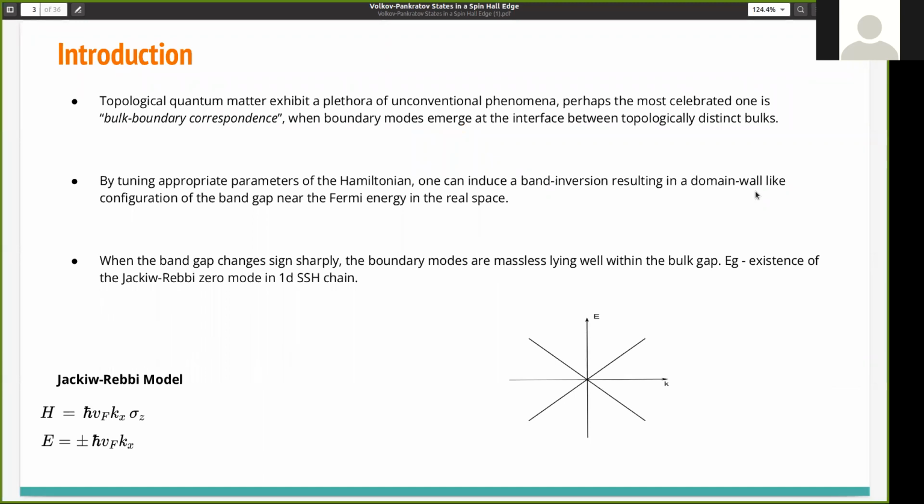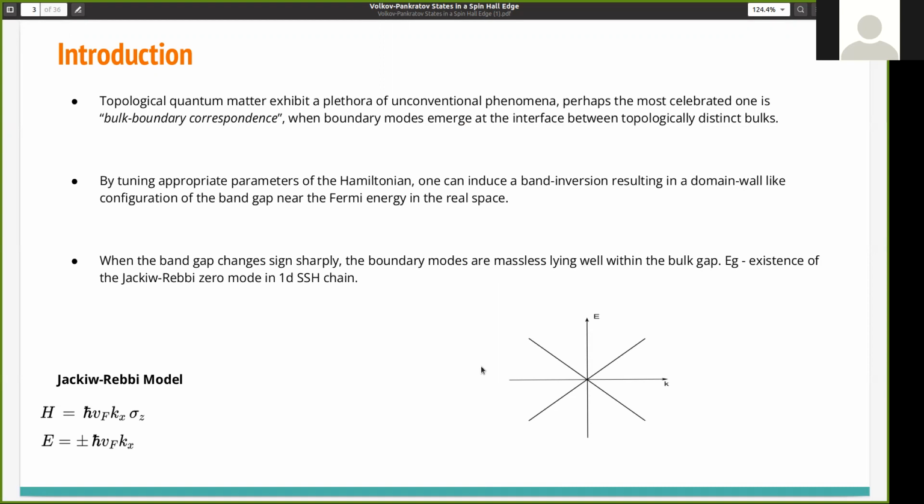Now, we know that topological quantum matter exhibits a plethora of unconventional phenomena, and amongst them, perhaps the most celebrated one is the bulk-boundary correspondence, which tells us that boundary modes emerge at the interface between topologically distinct bulks. If we have a Hamiltonian, we can tune its parameters and induce a band inversion, resulting in a domain-wall-like configuration of the band gap near the Fermi energy in real space. When this band gap changes sign sharply, the boundary modes are massless, lying well within the bulk gap. This is proven by the fact that the Jackiw-Rebbi mode exists for a one-dimensional chain.